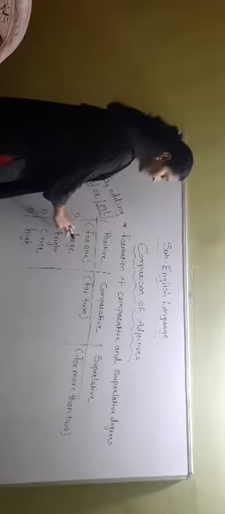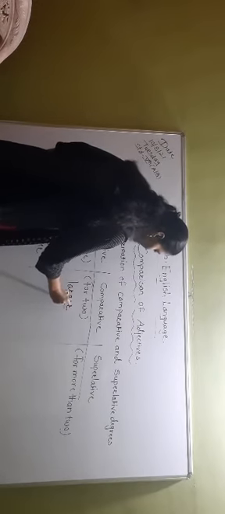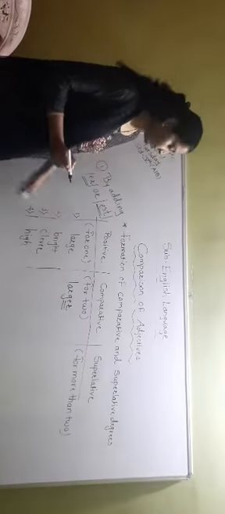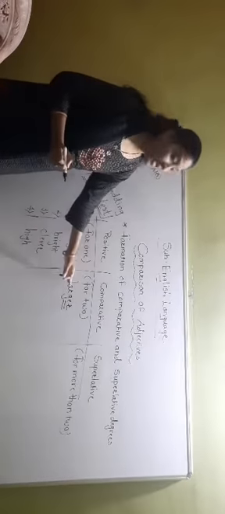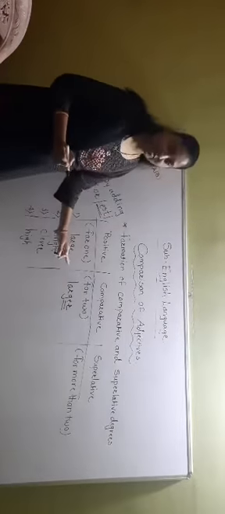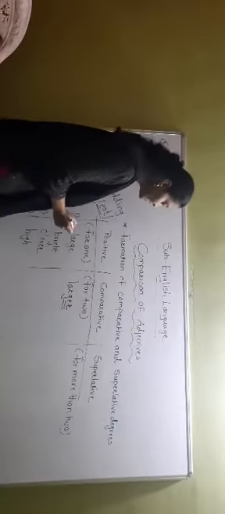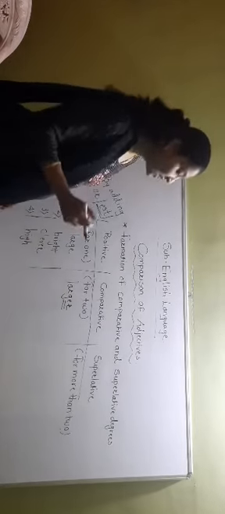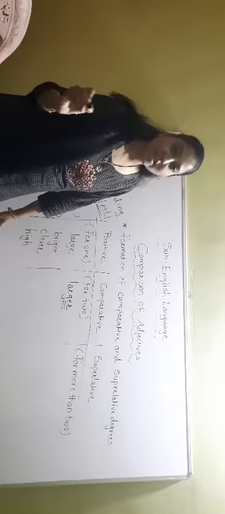Now see, large. What am I doing here? Larger. I have just added er to this adjective. Large, larger. When I have added er to this word large, it has become larger, L-A-R-G-E-R. And when we are forming the superlative degree, we only have to add est to the main adjective.